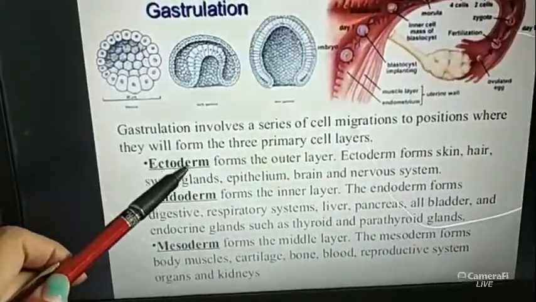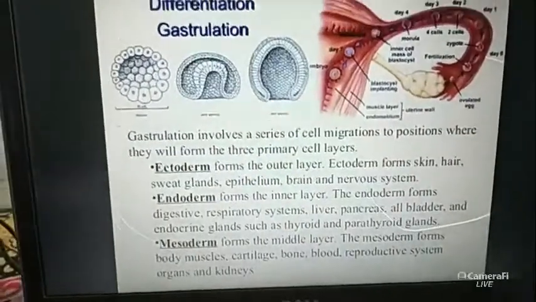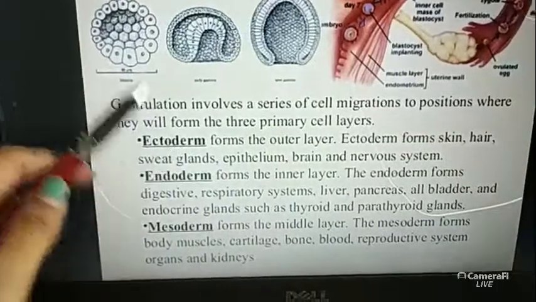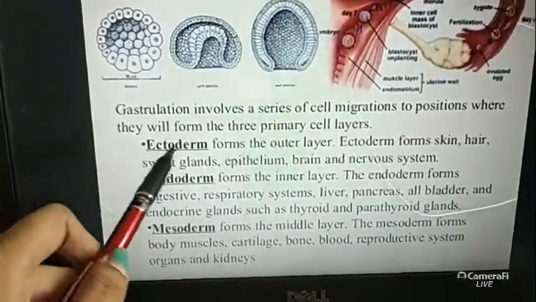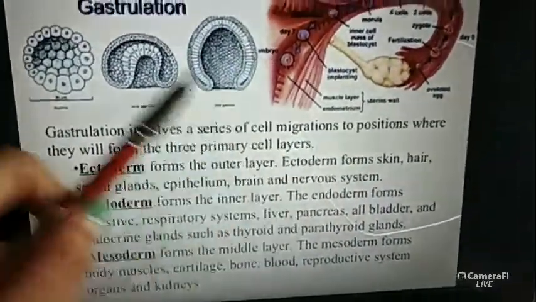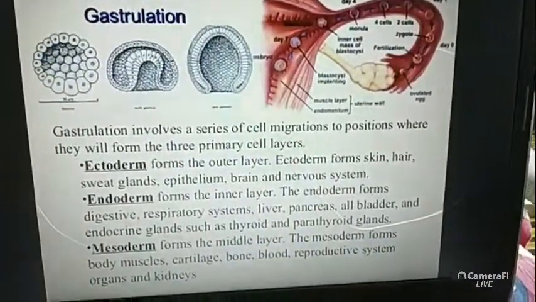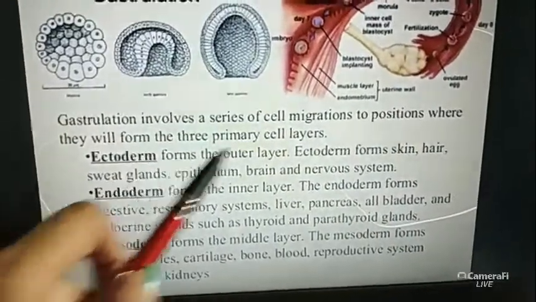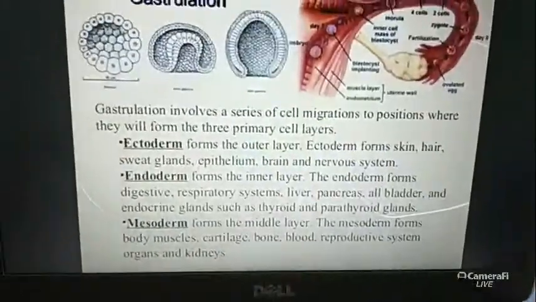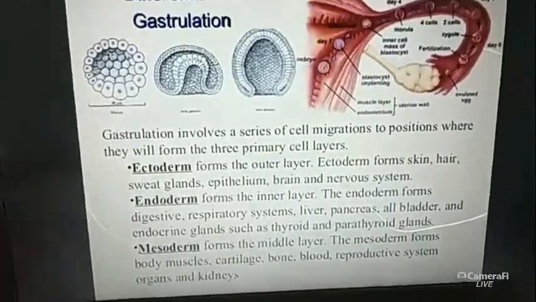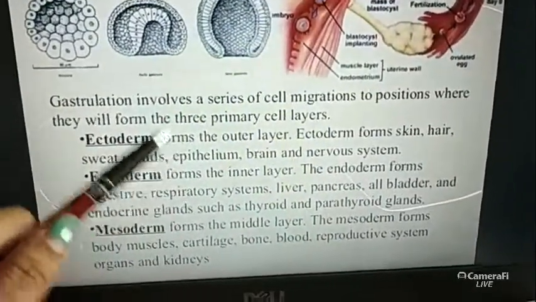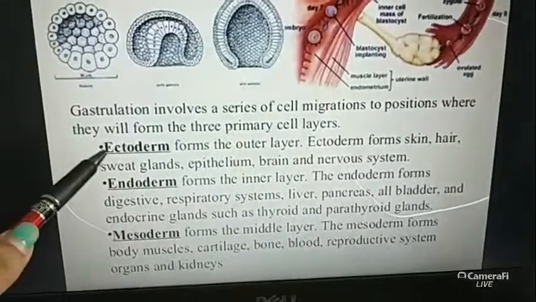The ectoderm is the outermost layer. Already we all know that ecto means outer and derm is the layer. From the ectoderm layer, the skin, hair, sweat glands, epithelium, brain and nervous system become formed in the human body. All these organs, all these systems, skin, hair, are derived from the ectoderm layer.